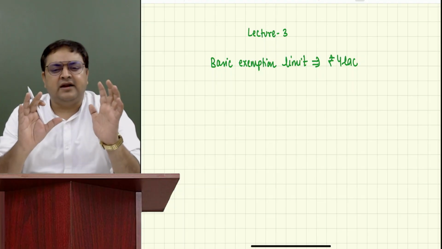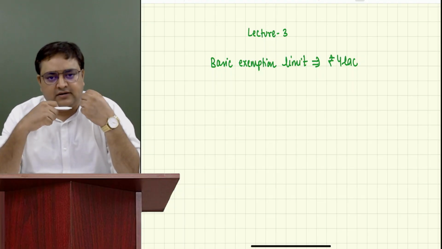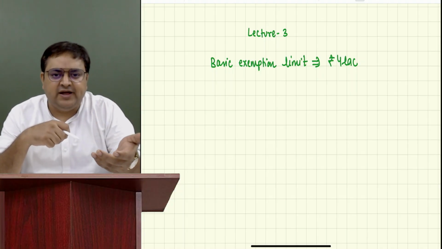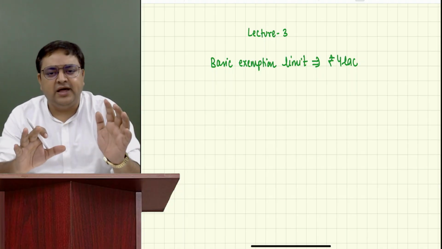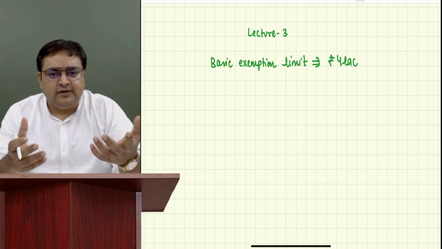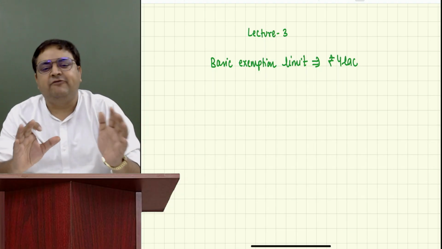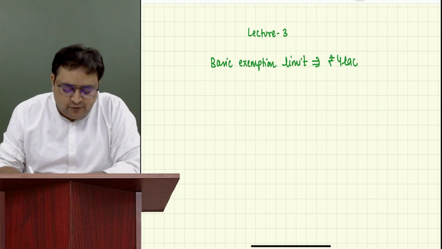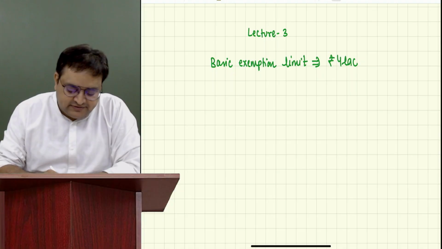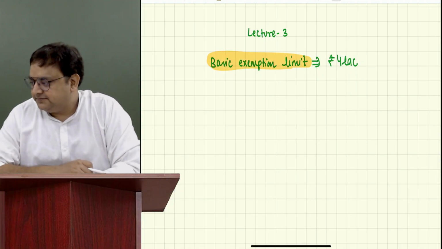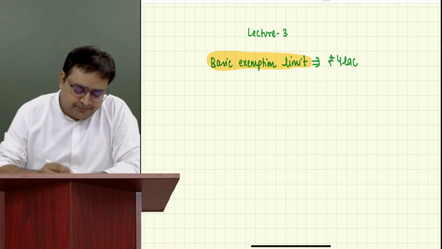If somebody says, sir, my income is 3 lakh, 3.5 lakh, 4 lakh, not more than 4 lakh, how much tax do I have to pay? What would your answer be? 0. You don't have to pay any tax. That is the reason 4 lakh is called the basic exemption limit. Are you all okay with this term? Yes, sir.